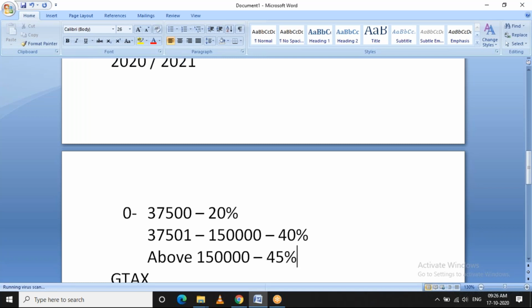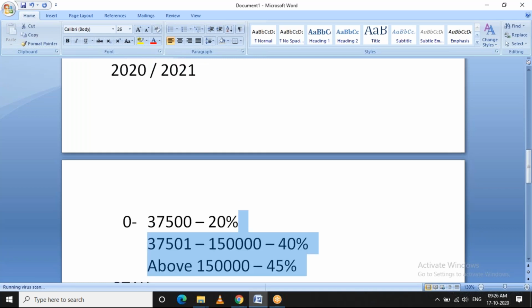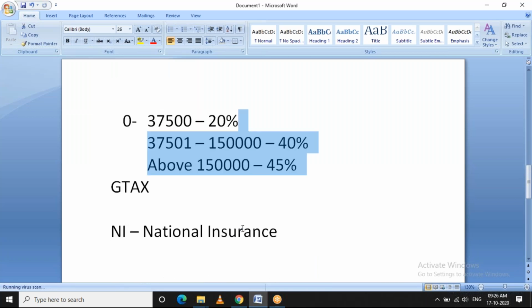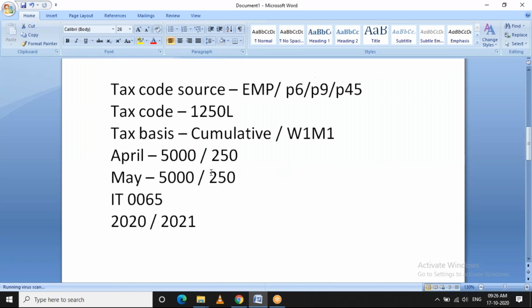So basically, these are all the annual slabs. For example, in this scenario, let's talk about this 1250.